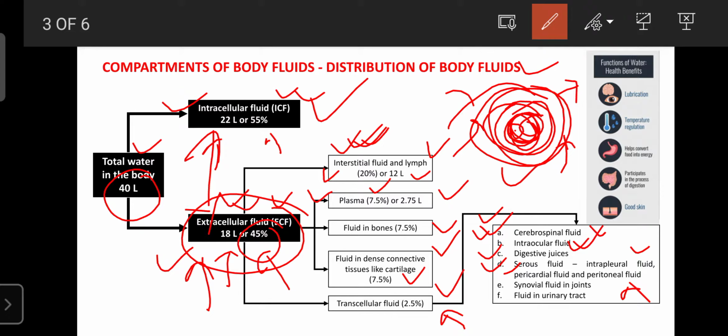And intrapleural fluid plays an important role in inspiration and expiration, and it protects the lungs from overextension. That is the role of the intrapleural fluid. The next fluid among the serous fluids is the peritoneal fluid. It is present in the abdominal cavity. Whatever fluid is present in the abdominal cavity is known as the peritoneal fluid. It is one of the beneficial fluids.